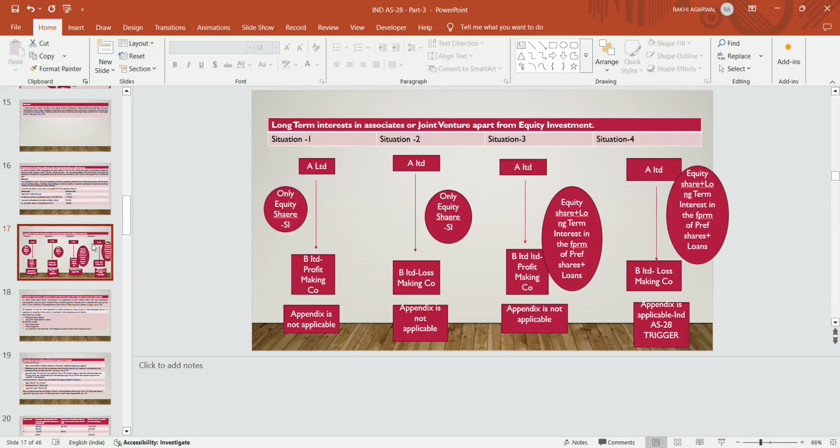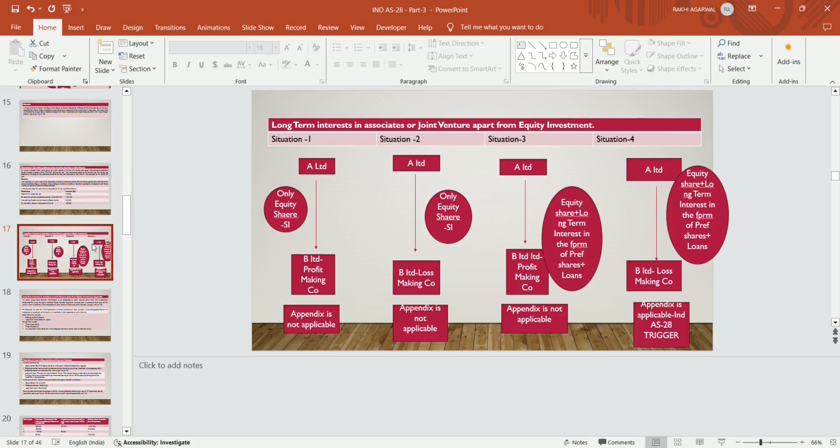Unsecured loans which are not repayable in the future are considered for this purpose. So some situations are there in order to understand the appendix in a better way. Situation 1: A Limited is having a significant influence on B Limited, and B Limited is a profit making company, and A Limited is holding only equities of B Limited, not any other instruments. The appendix of Ind AS 28 is not applicable if B Limited, the associate company, is a profit making company and the holding company is holding only the equity of the associate. So the appendix is not applicable.